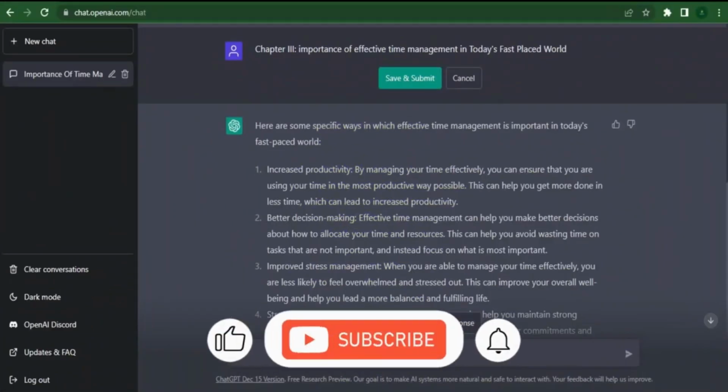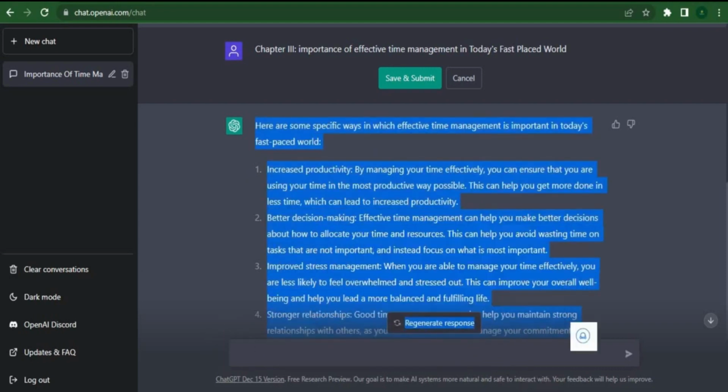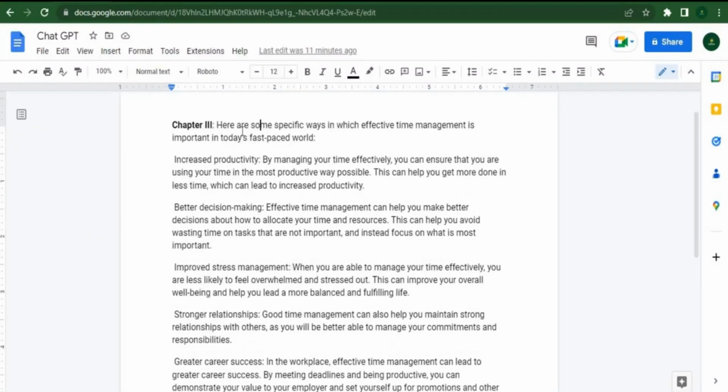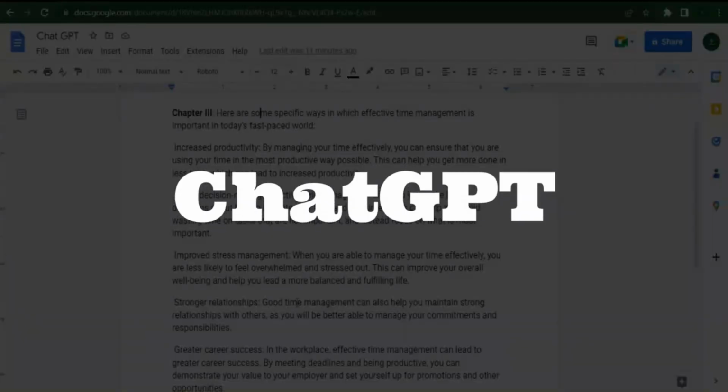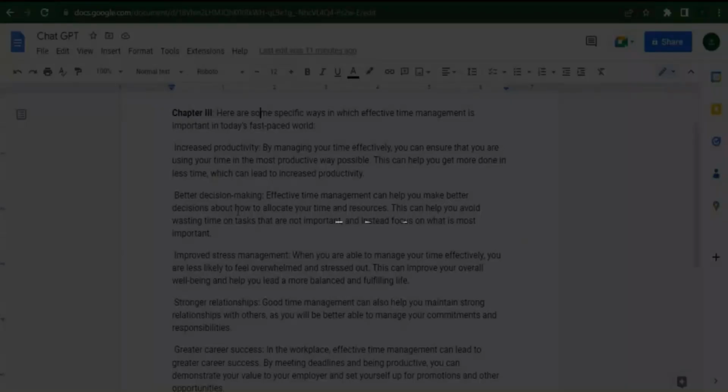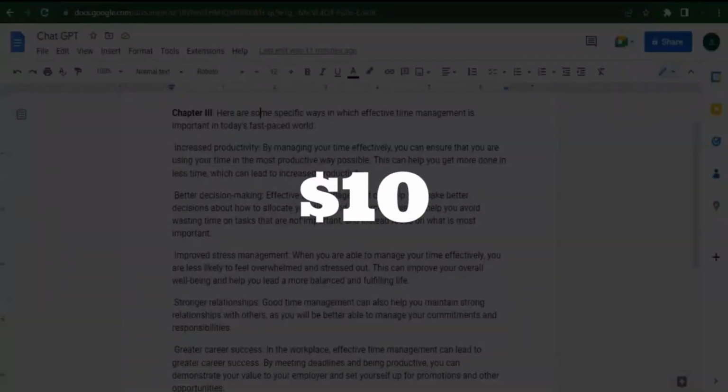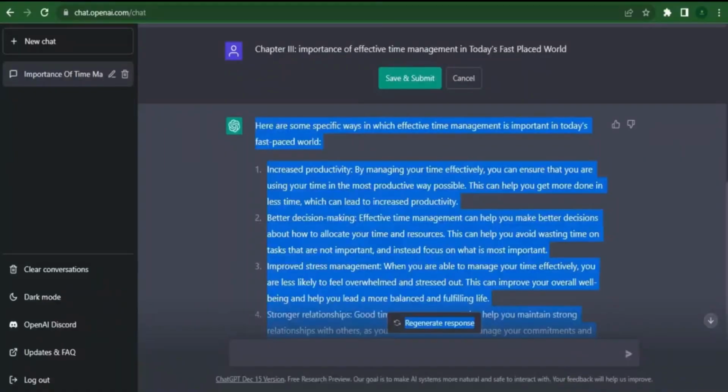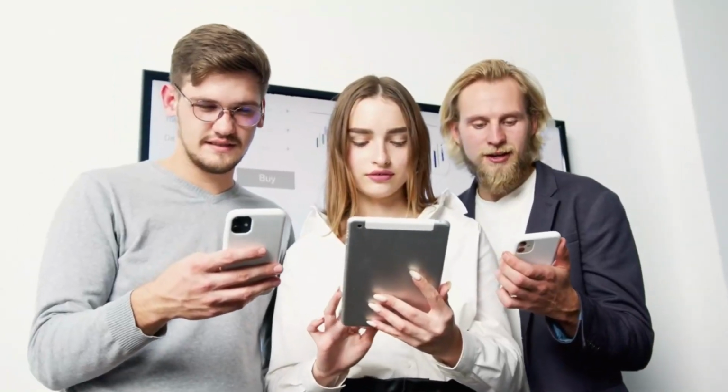Let's try it this way. Simply select it, copy it, and then paste it into Google Docs. And that is all that is required. Now, once you have made up your output using ChatGPT, all that is left to do is sell it for $5, $10, or even $20. You simply have to execute the task once, and you may sell it often, generating a stream of passive income